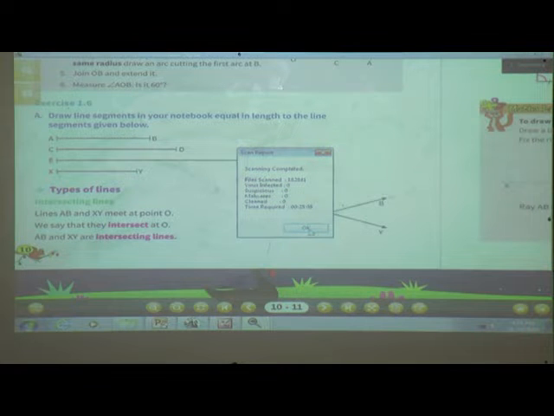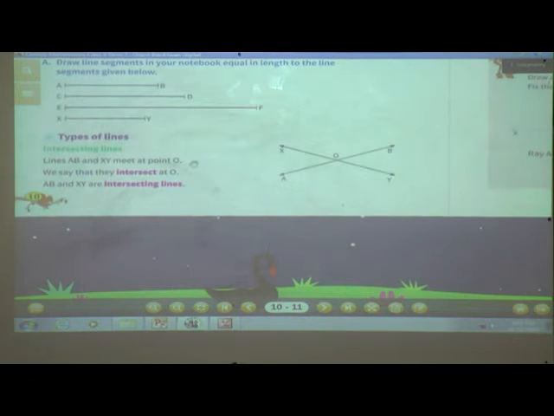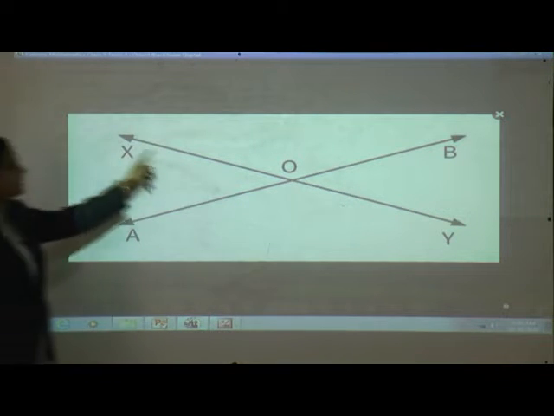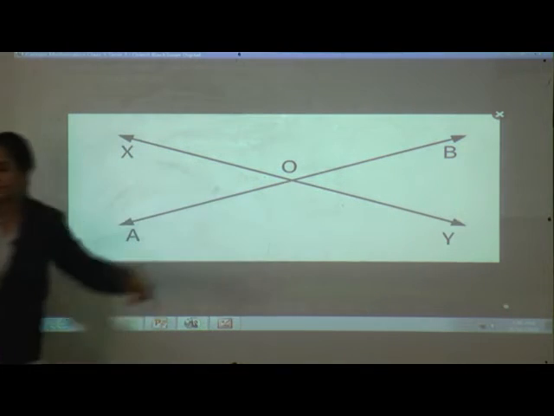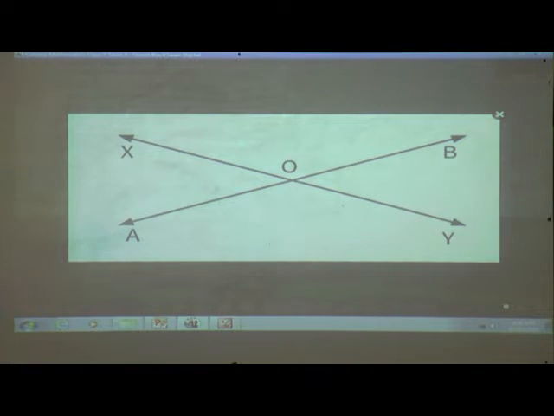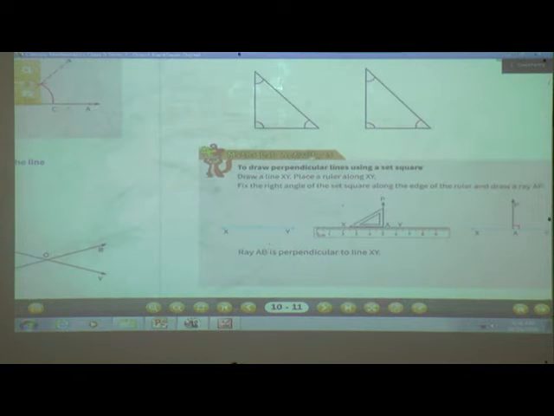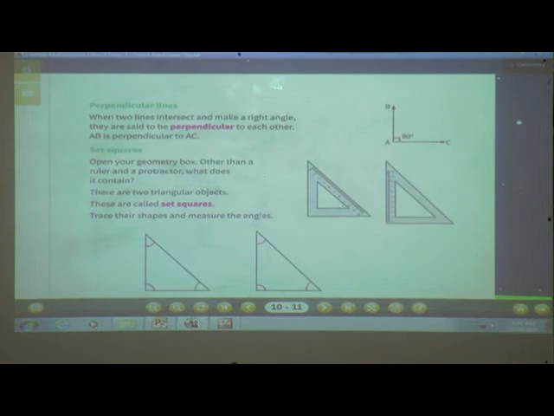Intersecting lines. Students, line AB and XY meet at O. See, you can see here line AB and XY. So students, we say that they intersect at O. Okay. Now AB and XY are intersecting lines. Now we will see perpendicular lines. All of you understood what is meant by intersecting lines? Okay. Now next point, perpendicular lines.